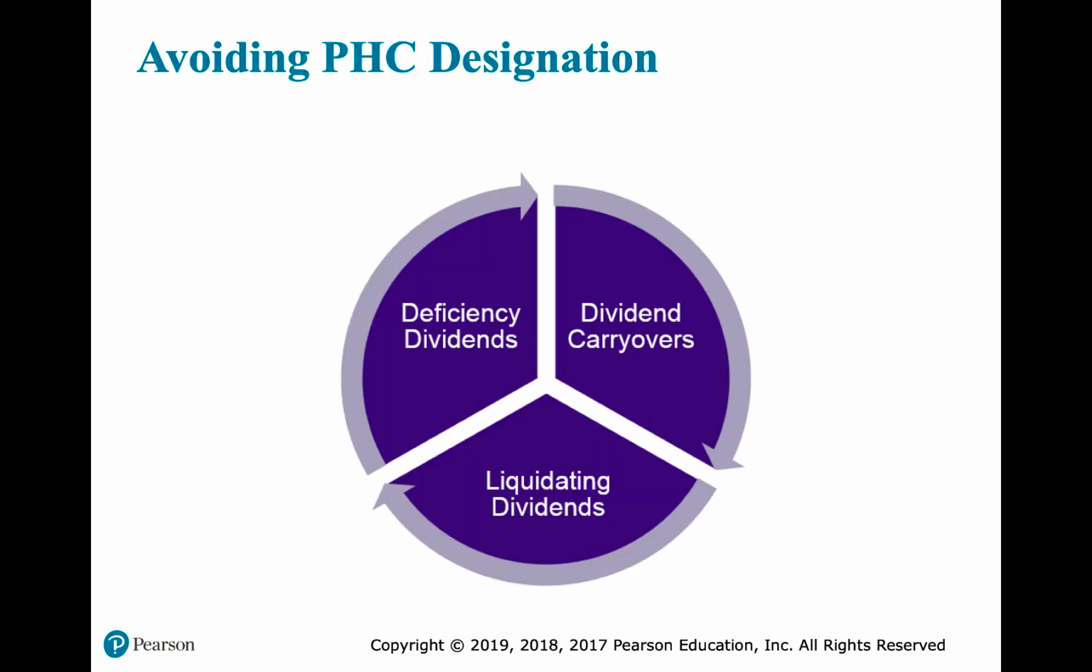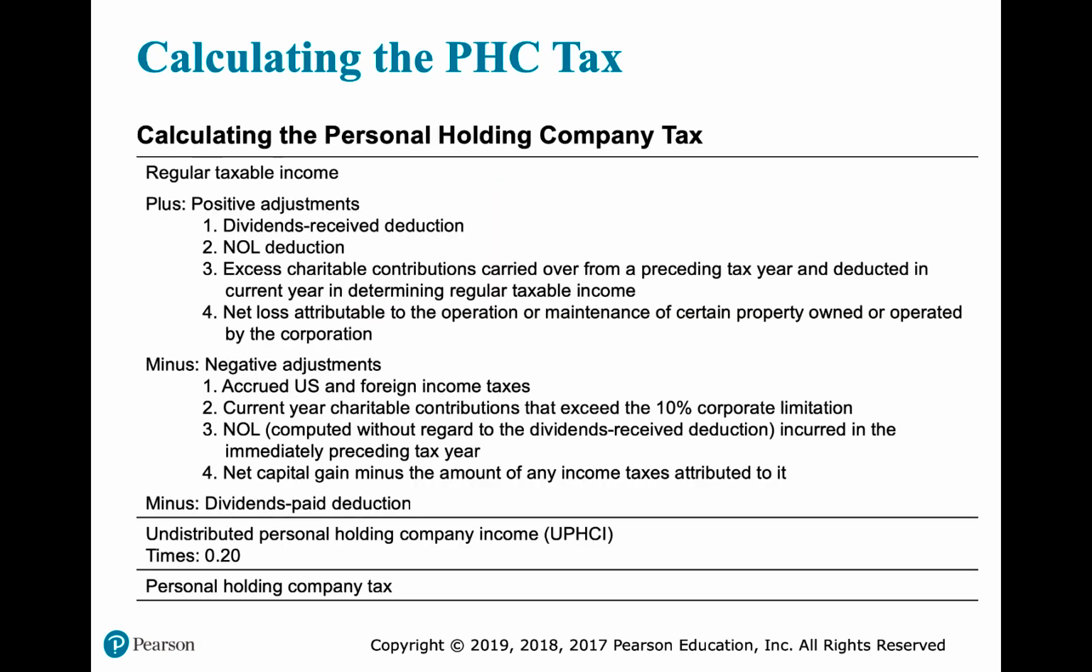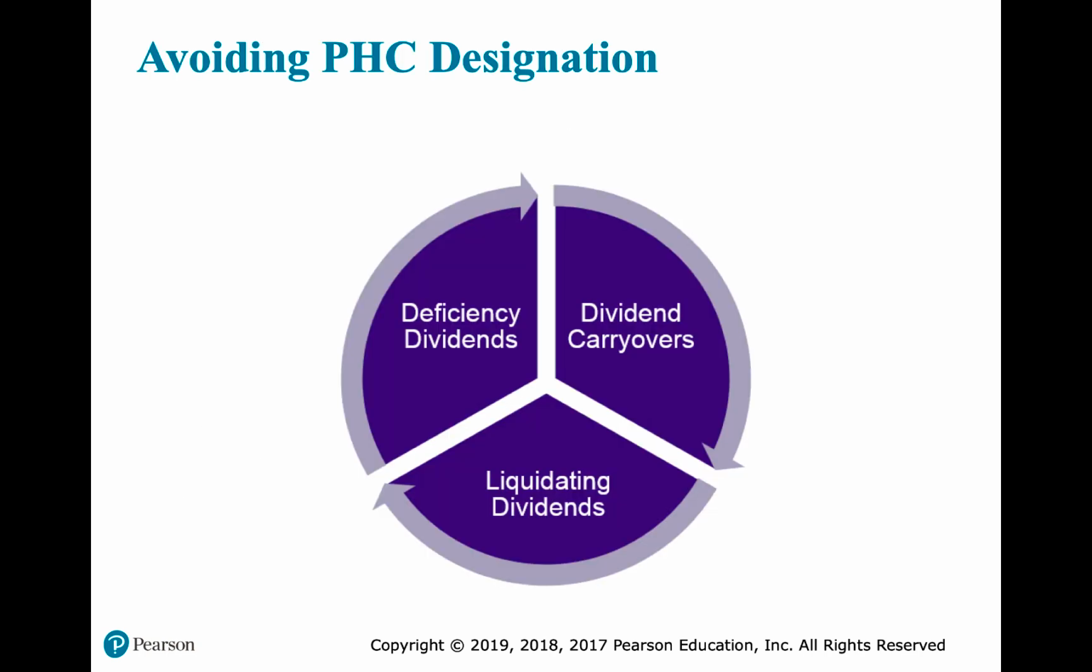Okay, if we want to avoid the personal holding company designation, we can do this by increasing the dividends paid deduction. Okay, so on this slide, we're going to talk about how to increase the dividends paid deduction. So the easiest ways to do that are current year dividends and throwback dividends.